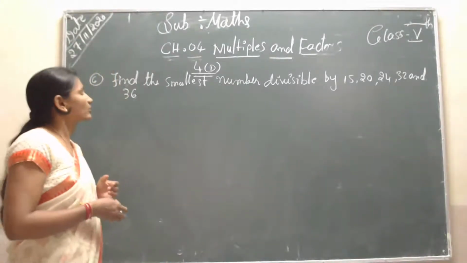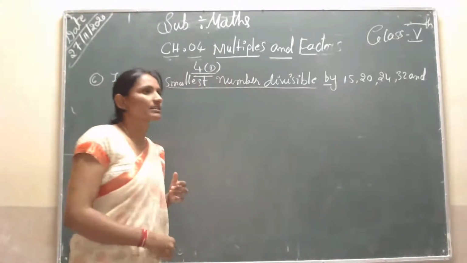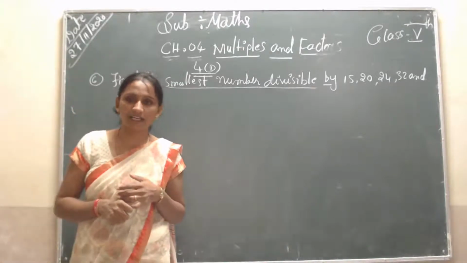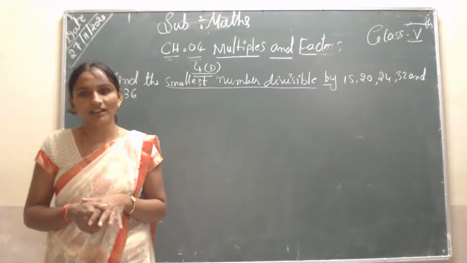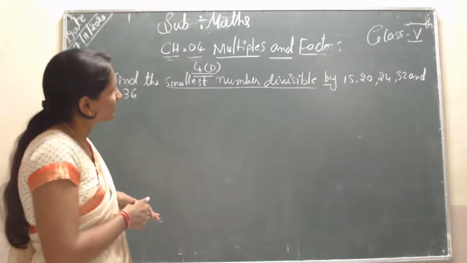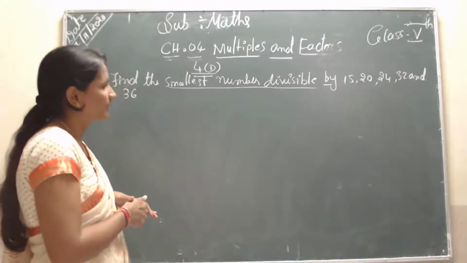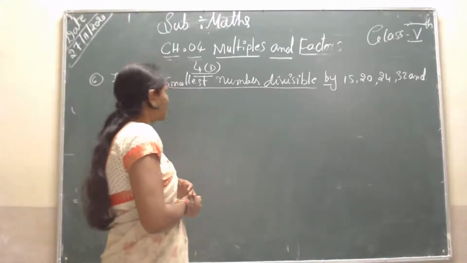The common division method. The question is to find the smallest number divisible by, students, what is the smallest number to divide by? That is 2. We have already discussed it in previous classes. So the question is to find the smallest number divisible by 15, 20, 24, 32 and 36.